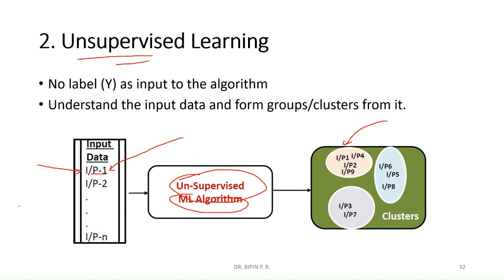It can easily find the similarity between different input data points, and similar data will be clustered together. For example, input 1, input 4, input 2, input 9 are all similar, so they are grouped into one cluster. Similarly, these inputs are similar, grouped into a different cluster, and these into another. Like this, clustering operations will be done by using unsupervised learning.